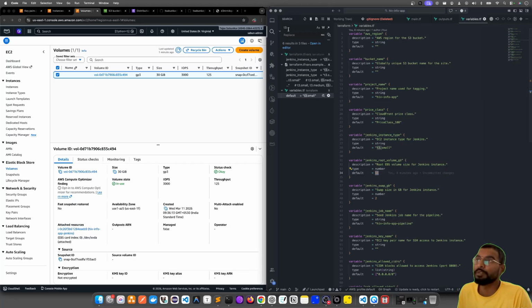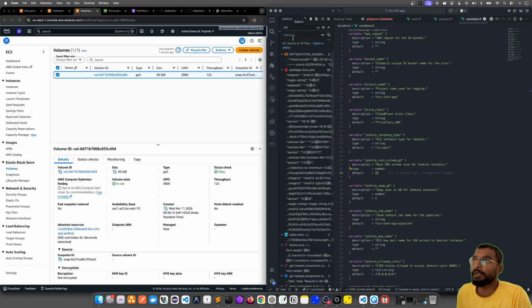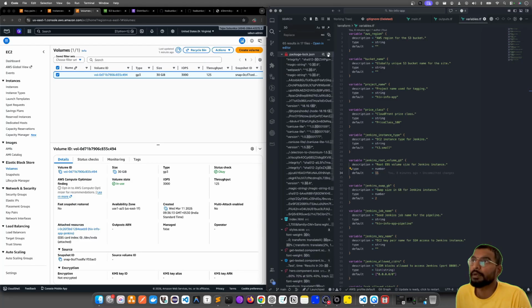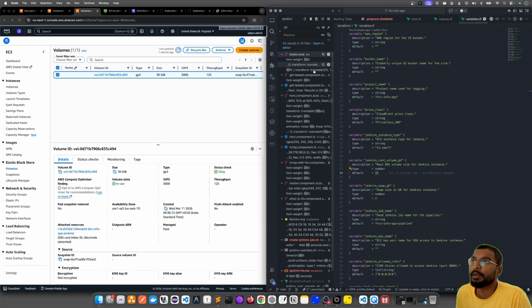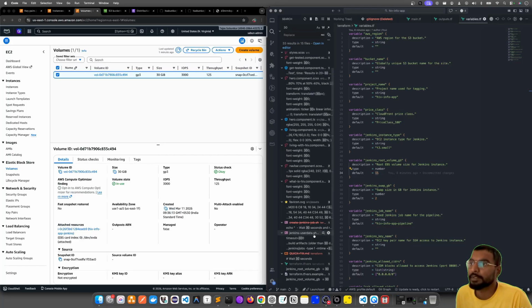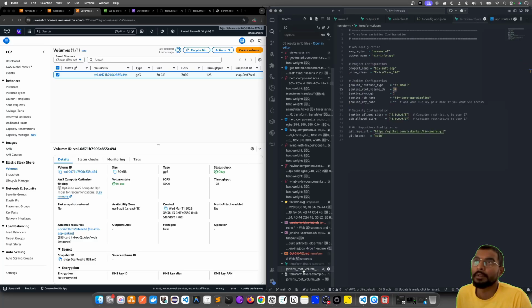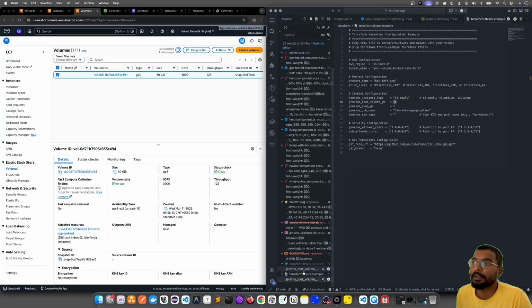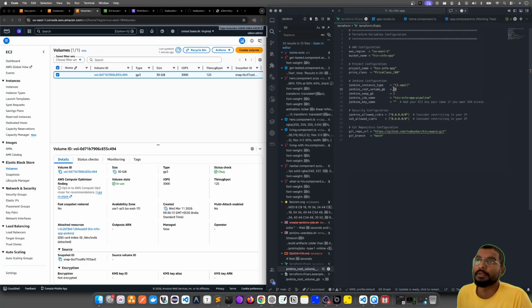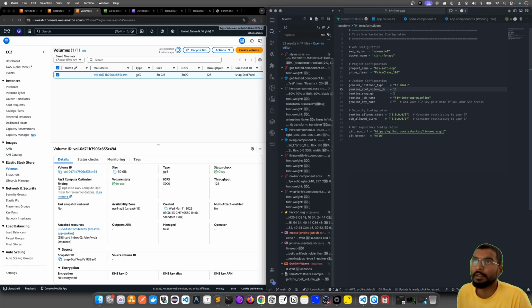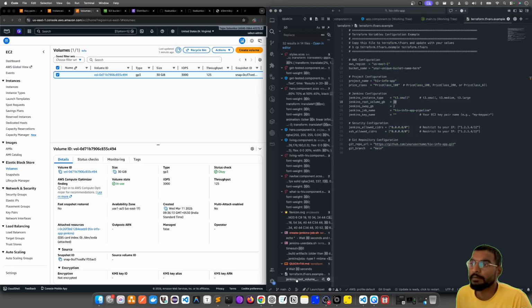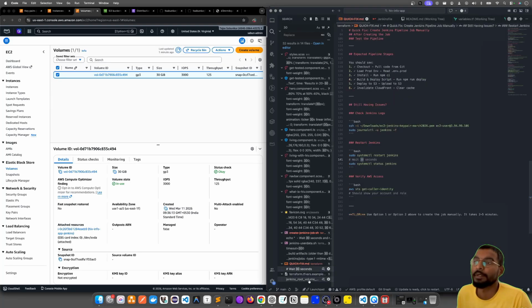Jenkins root volume GB, 30. Let me quickly check. No, just in the Terraform side. Ah, I think here I should have made it as well. 15 and 30. Oops. My bad.